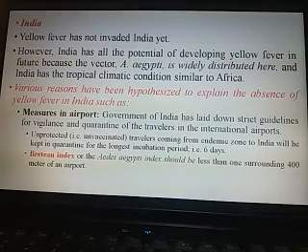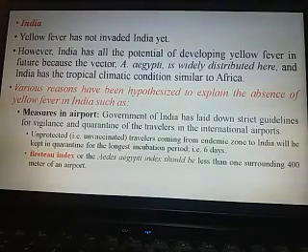for the yellow fever virus, and they have to be quarantined for the longest incubation period, that is 6 days. That is the longest incubation period of the virus. If symptoms appear within the 6 days in the travelers, the traveler should be treated properly and sent back to their country.